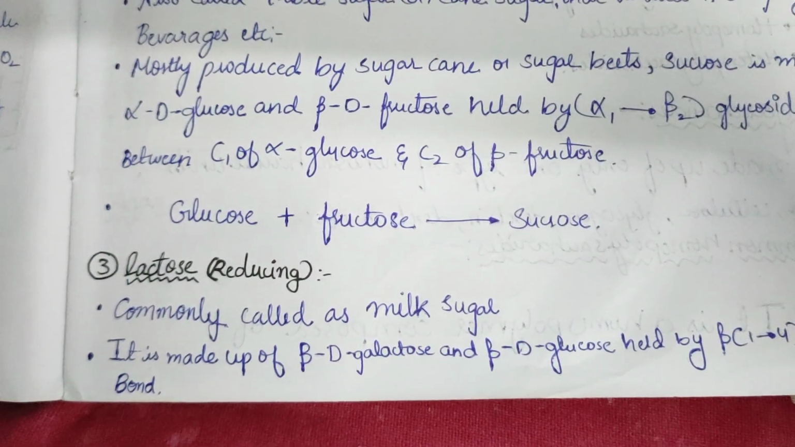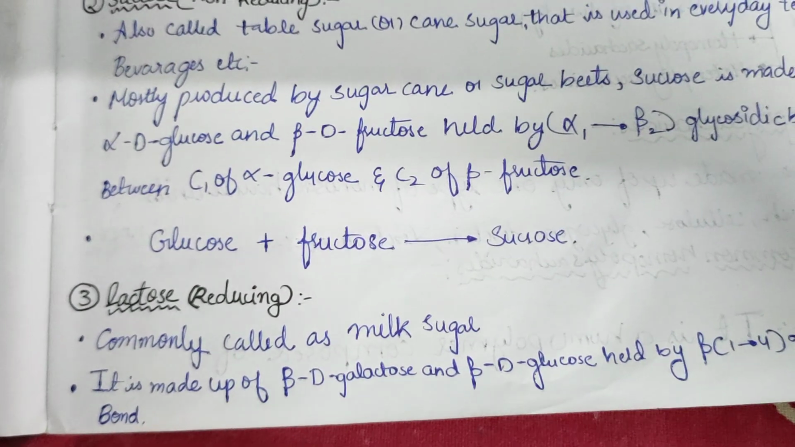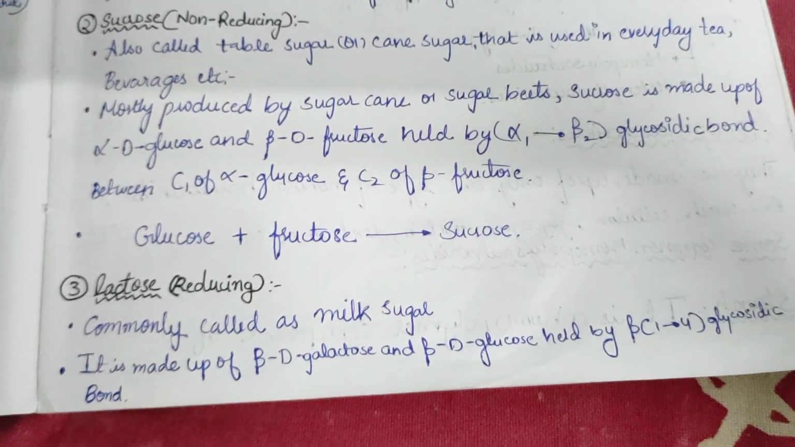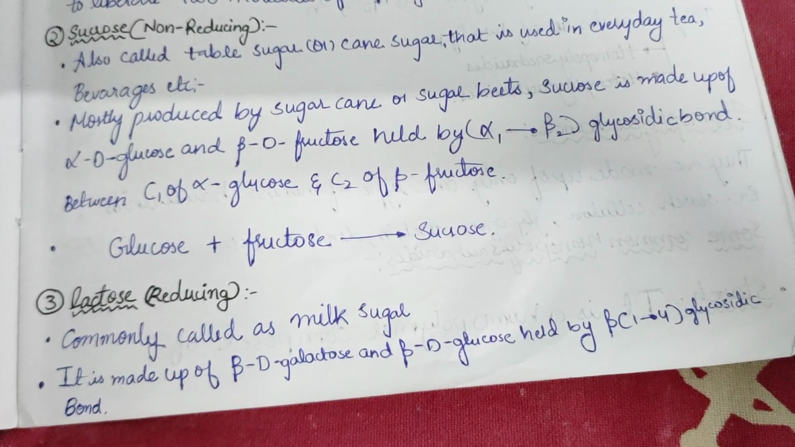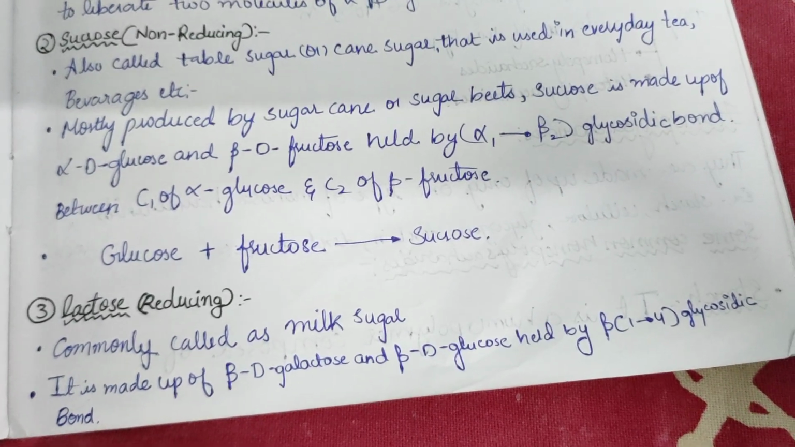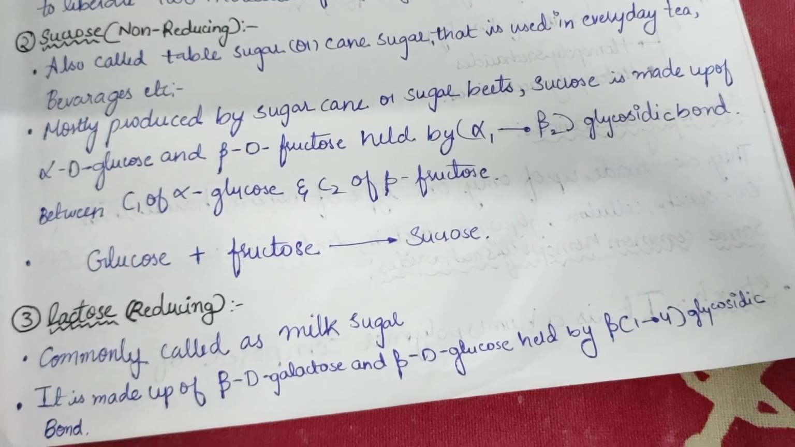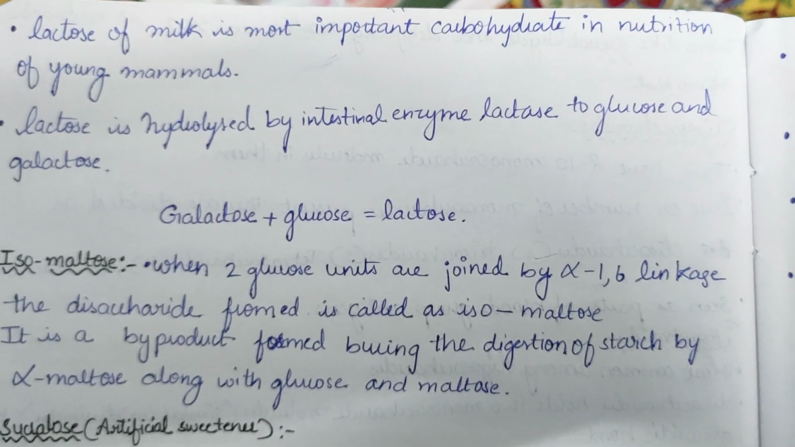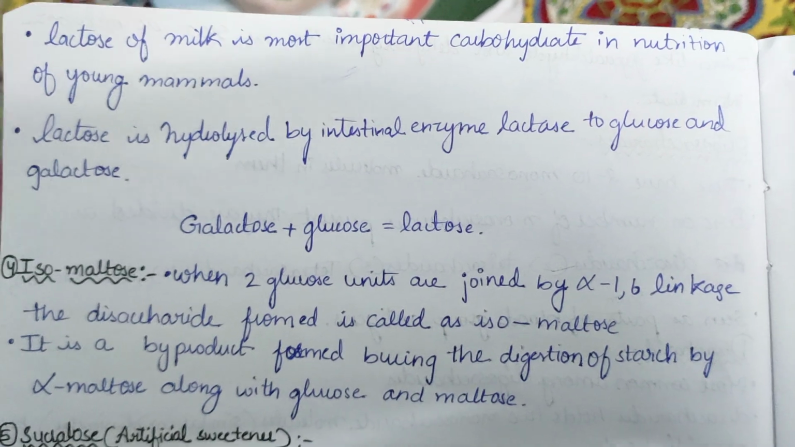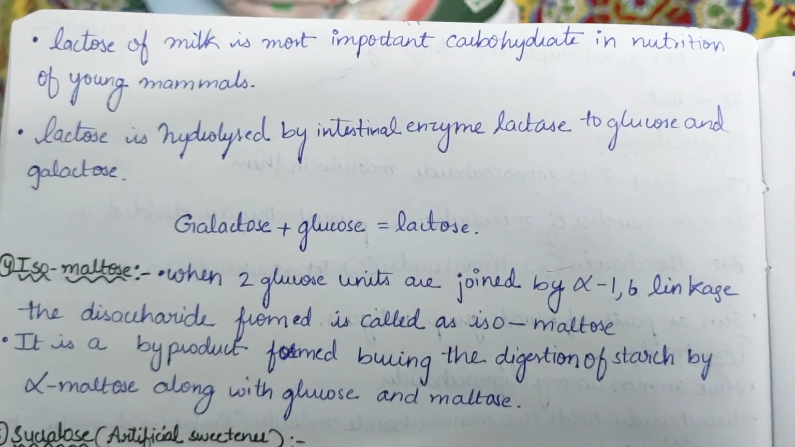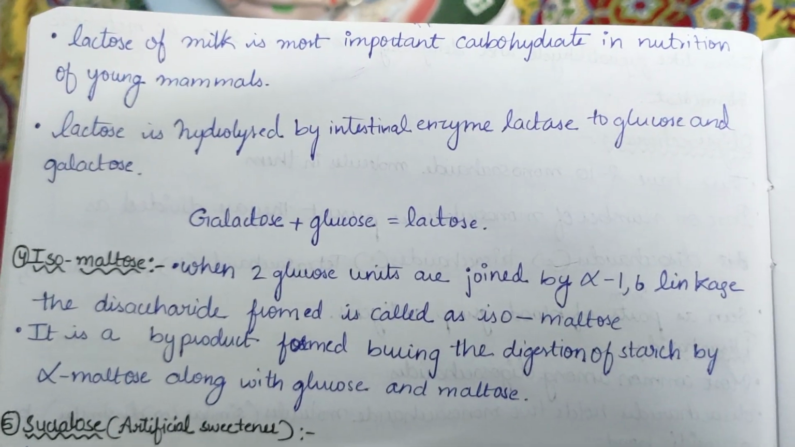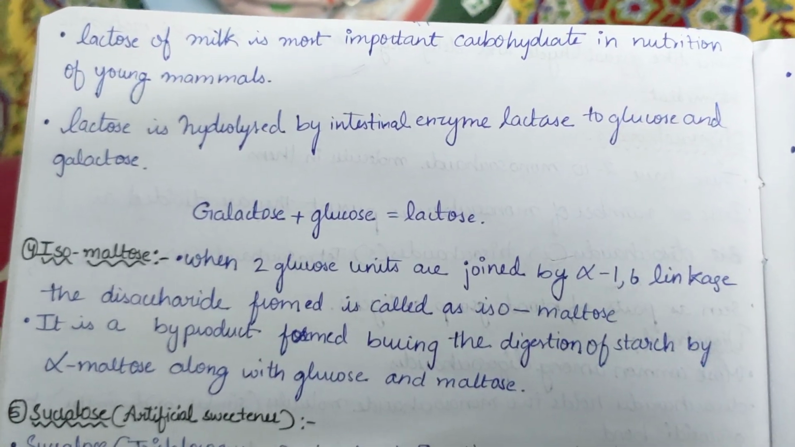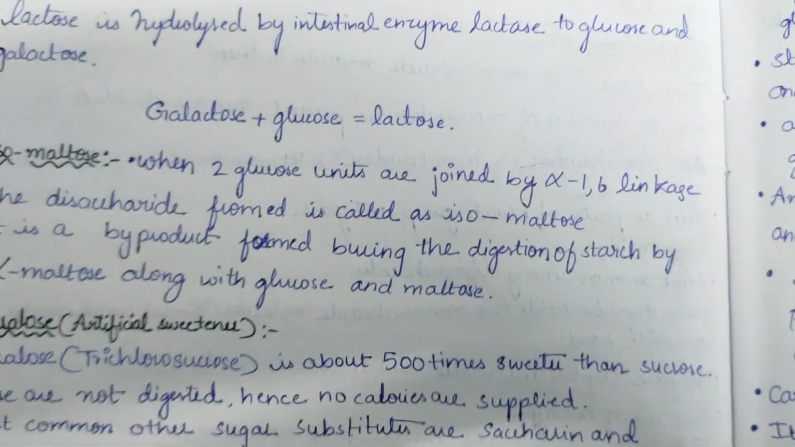Now lactose. Lactose is a reducing disaccharide. It is commonly called milk sugar. It is made up of beta D galactose and beta D glucose held by a beta 1,4 glycosidic bond. Lactose of milk is the most important carbohydrate in the nutrition of young mammals. Lactose is hydrolyzed by the intestinal enzyme lactase to glucose and galactose. Now glucose and galactose together form lactose.